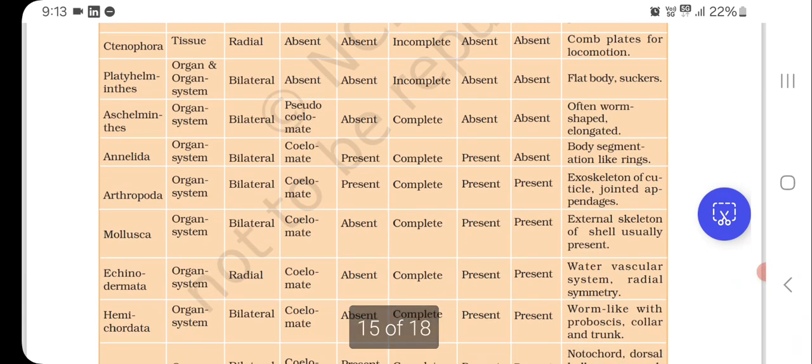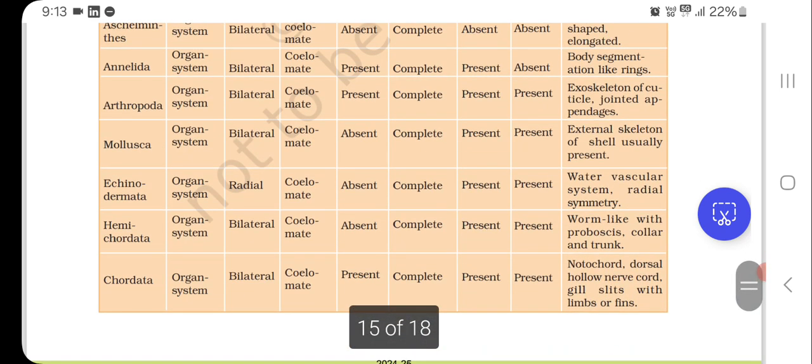Mollusca: organ system level organization, bilateral symmetry, coelomate, segmentation absent, digestion is complete, both circulatory and respiratory systems are present. Specific feature is an external skeleton of shell, usually present. Echinodermata: organ system level organization, radial symmetry, coelomate, segmentation absent, digestion complete, circulatory and respiratory systems present. Specific features are water vascular system and radial symmetry.